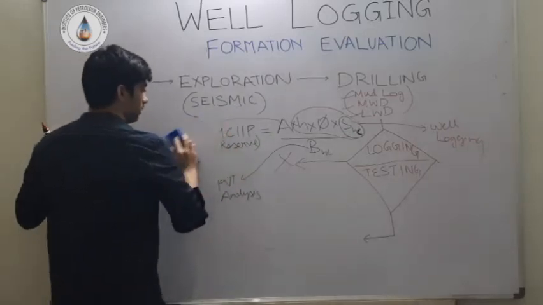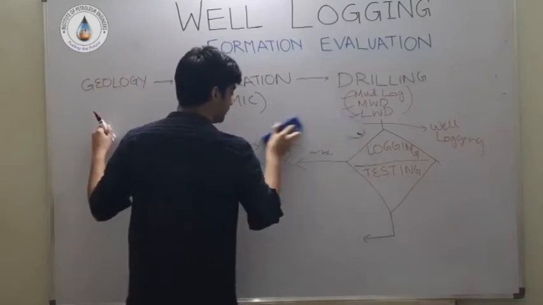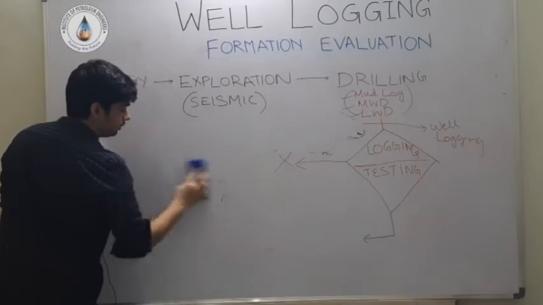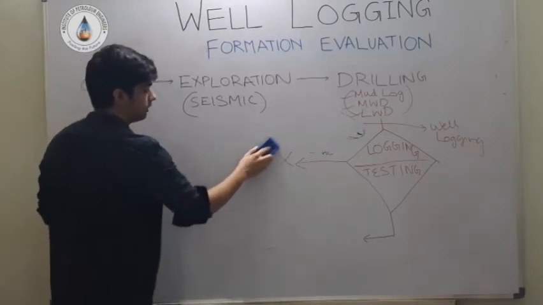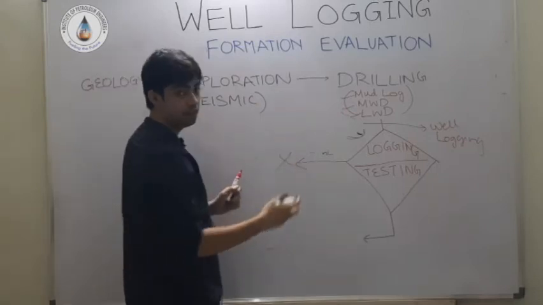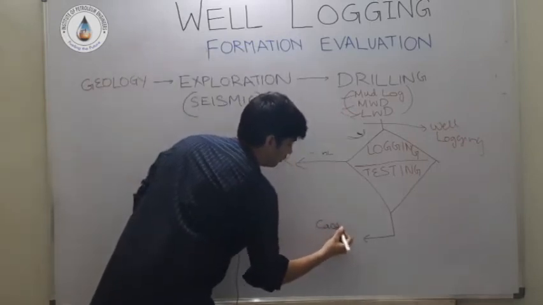So now the logging engineer or production engineer has made a decision. So we will further proceed with activities such as we'll first case and cement the well before completion.